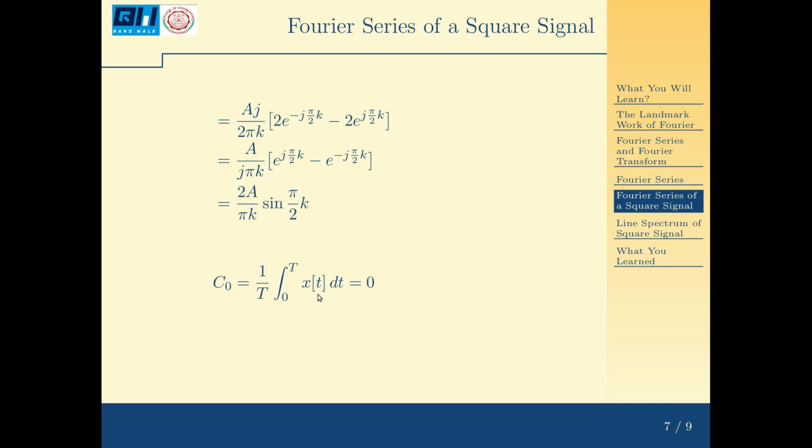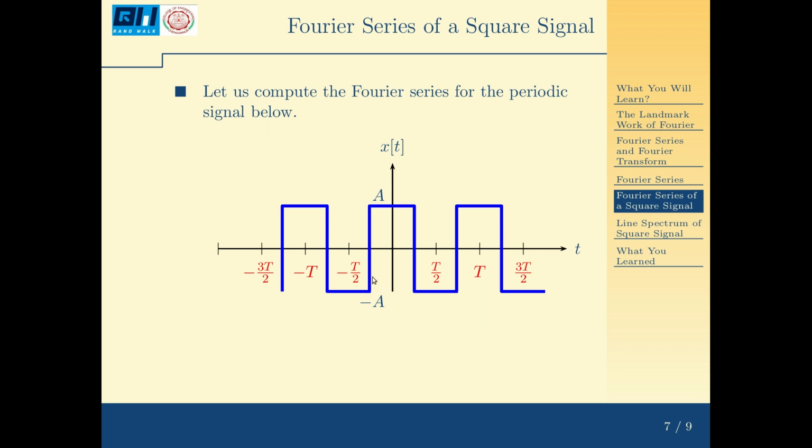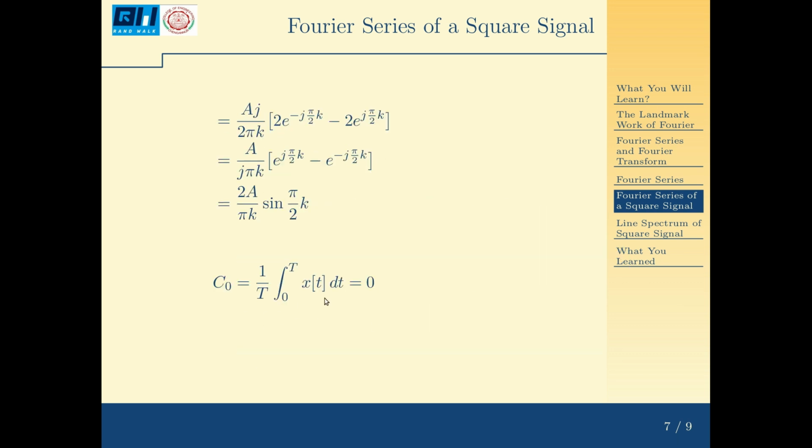Now you can see that this is the area under the curve x(t) for one period. Now the signal has equal positive and negative excursion. So over one period the average value will be 0, because it has equal positive excursion A and negative excursion minus A. So the average value of this signal is 0. So C0 is 0.